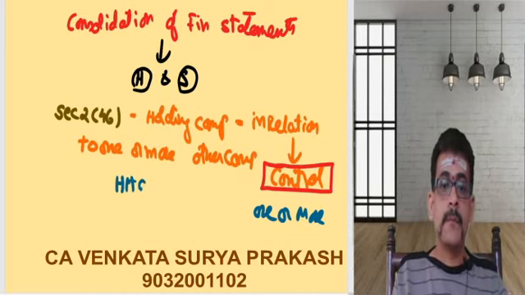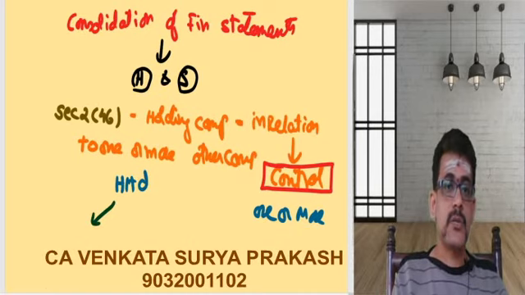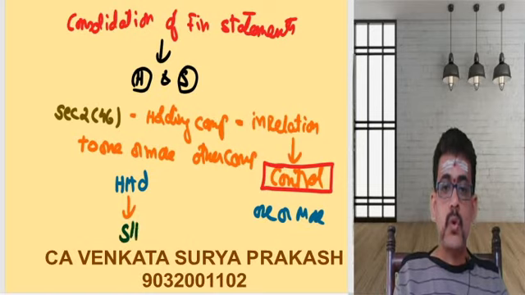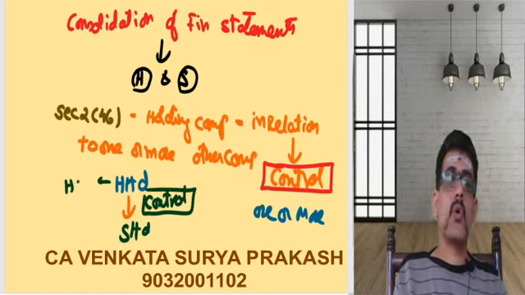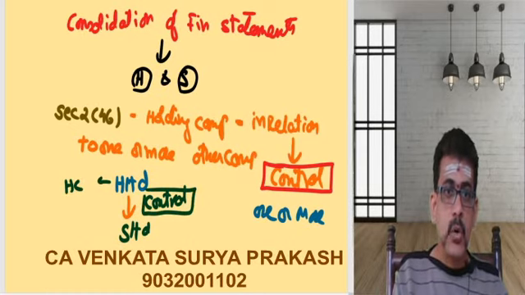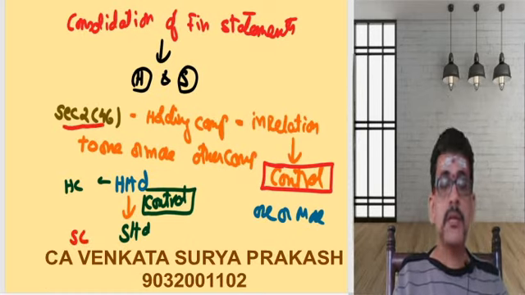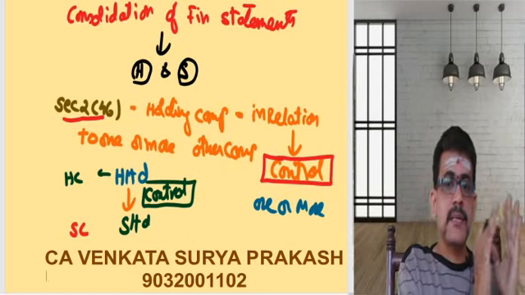Say H Limited is there. H Limited is exercising control on S Limited. So H Limited is exercising control on one company, which is called S Limited. As H Limited is able to exercise some sort of control, we will call H Limited the holding company. And as I am exercising control on some other company, that other company will be called the subsidiary company. Section 2 subsection 46 defines the term holding company. Now, is it clear? Any company which exercises some sort of control.